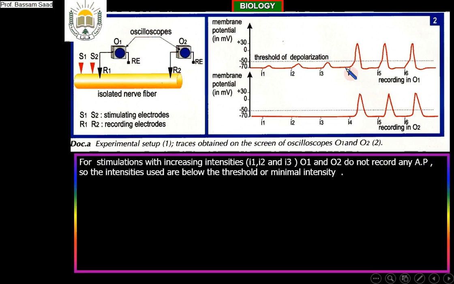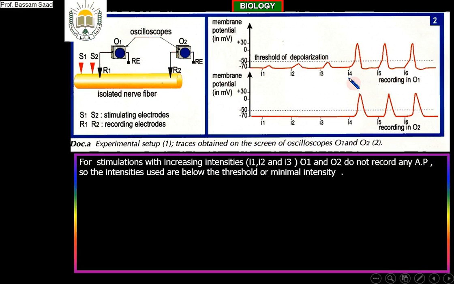But I am sure that I5 and I6, which are greater than I4, are above the threshold. So for this reason, I will take the stimulation I4 apart, because maybe the intensity of I4 is equal to the threshold, maybe it is greater. But I5 and I6, I will take them together, because the intensity of I5 and I6 is increasing, as I said at the beginning of the experiment. Their intensity is greater than the threshold, of course. I am sure, certainly.